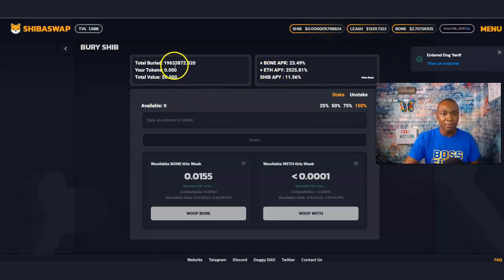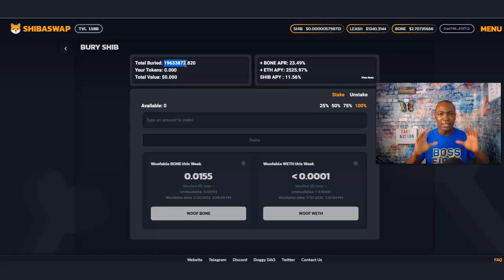So now we have buried this SHIB in here. So we have this already buried now. So we have 3 and 3. So we have almost 20 million SHIB. And I started this account with only 3 million. Only 3 million. Now we brought it up to a little bit over 19 million. So you can have a small account and still just keep adding, not financial advice, just keep adding to your bag. Once prices are like this, it's hard to argue.